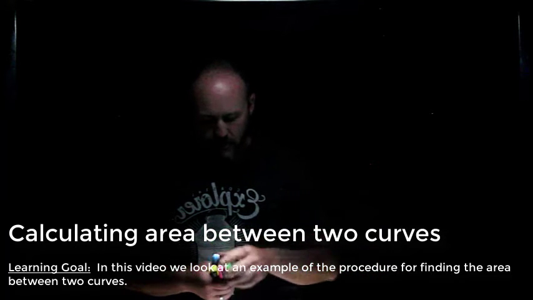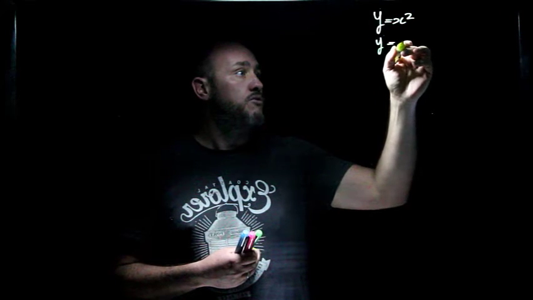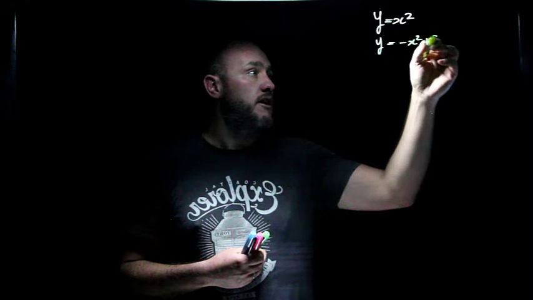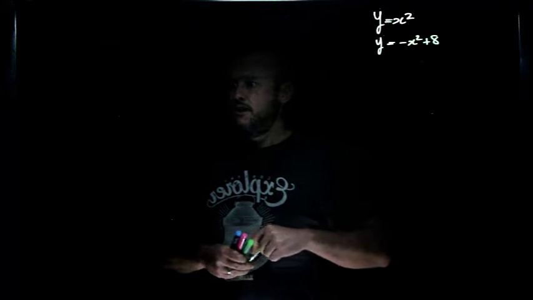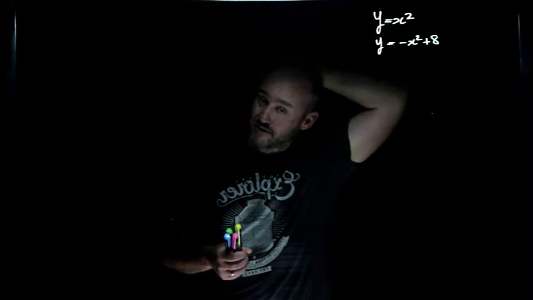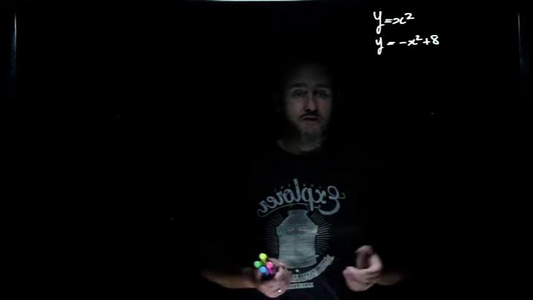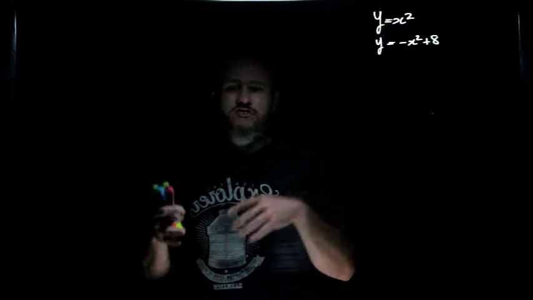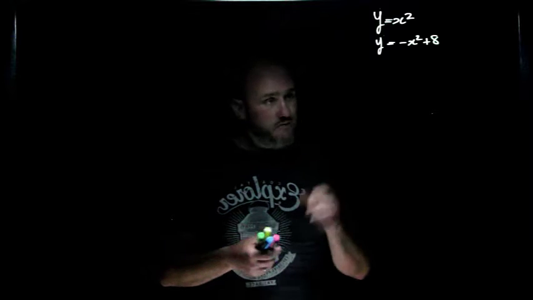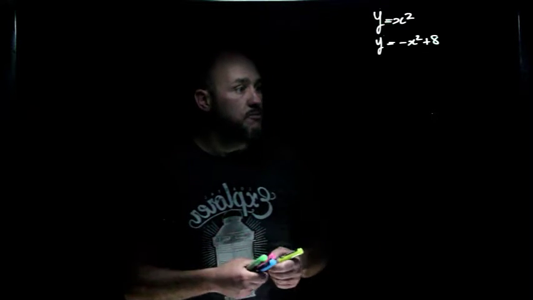I'm going to show you this basically through an example, and we're going to do it by first determining our two curves. The two I've come up with are y equals x squared and y equals negative x squared plus 8. Again, I've done it very deliberately. I'm not really relying on technology in these videos. You might get a harder question. In fact, you'll certainly get a harder question in some of your exams and practice exams, and you might have to find irrational points of intersection, and it could get a bit crazy, but for now, let's just deal with this one. And it's a good place to start.